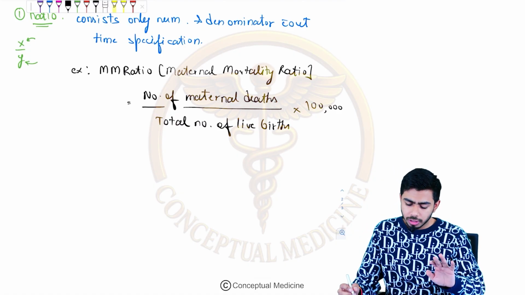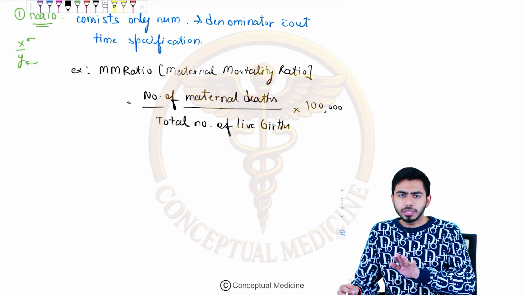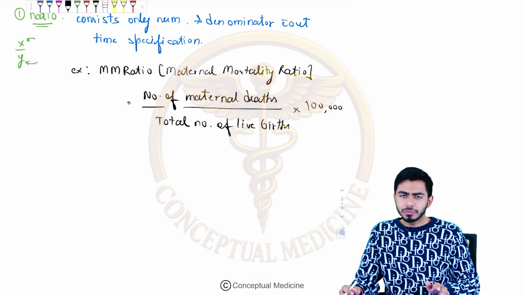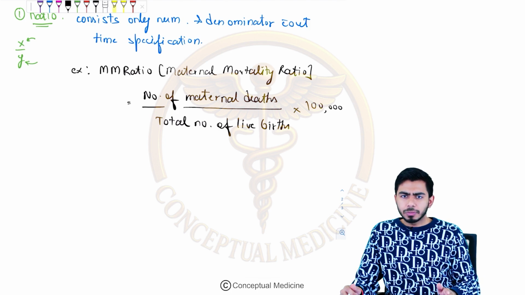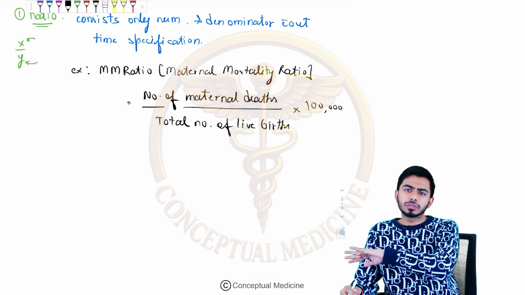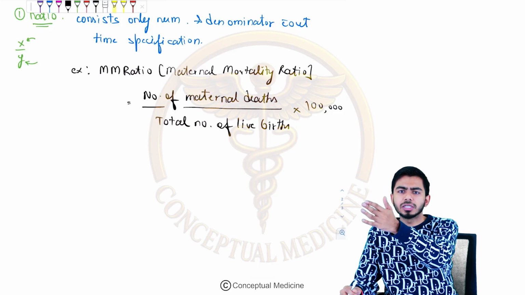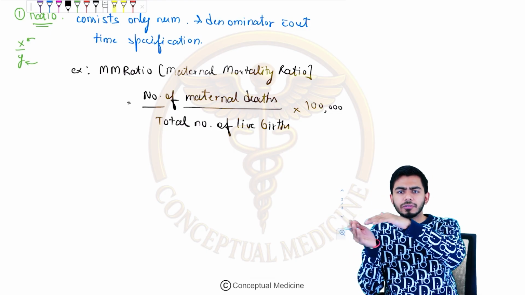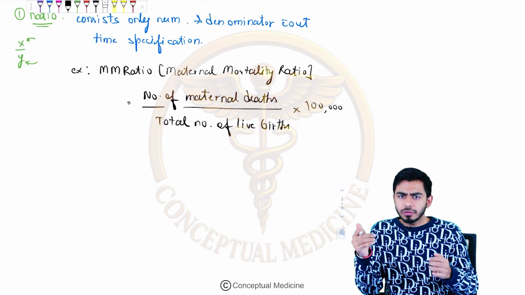Look at the numerator, number of maternal deaths. Usually if I want to define maternal deaths, I should have some comparing number, for example, all the reproductive age group women or all the pregnancies out there. But I told you number of live births. Number of live births is regarding the infants and neonates, but number of maternal deaths is regarding the mother. So there is no relation between them as such. Numerator and denominator are different entities over here. So that's why it is an example of a ratio.